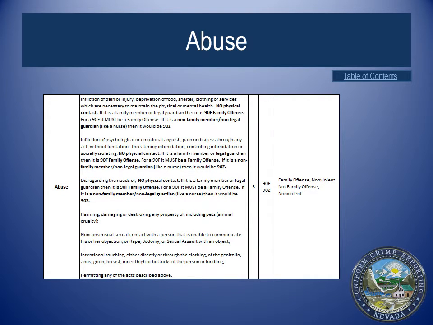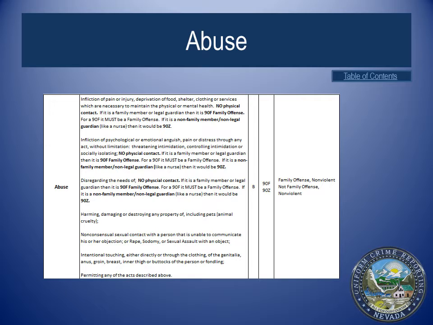The first category we will discuss is abuse. The first definition of abuse is as follows: infliction of pain or injury, deprivation of food, shelter, clothing, or services which are necessary to maintain the physical or mental health. No physical contact. If it is a family member or legal guardian, then it is a 90F family offense. For 90F, it must be a family offense. If it is a non-family member or non-legal guardian like a nurse, then it would be a 90Z.